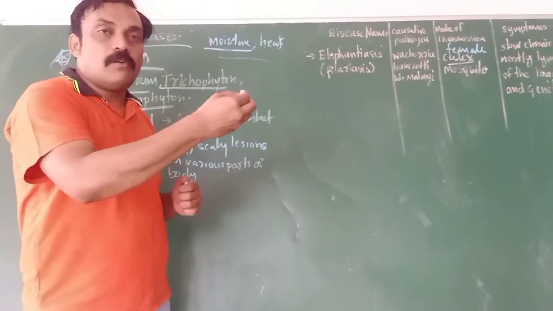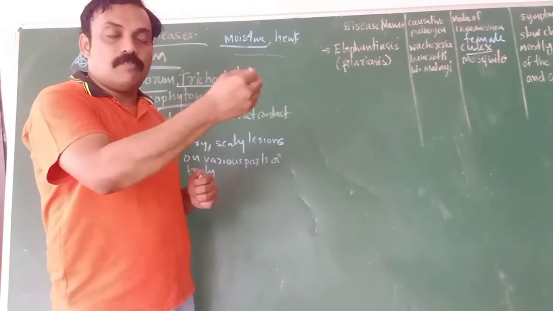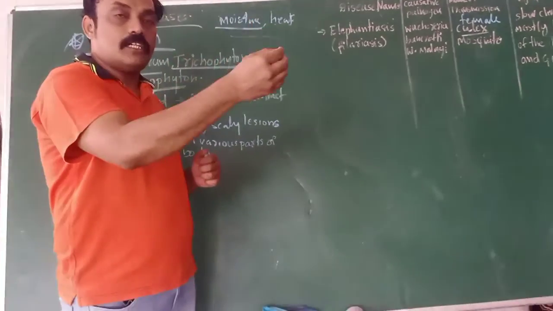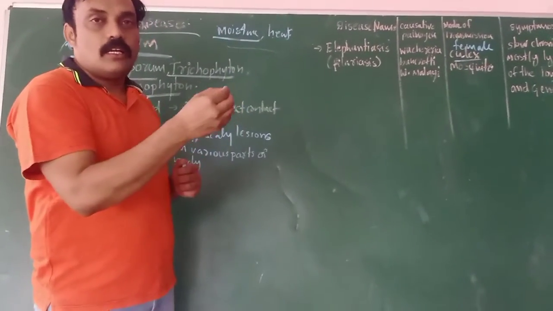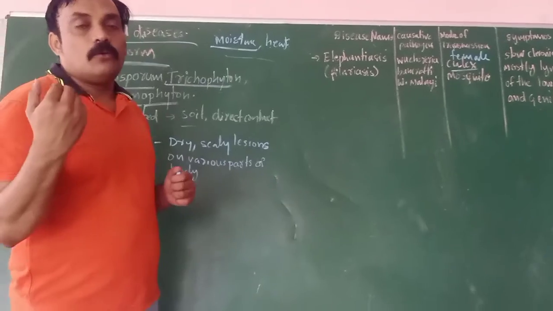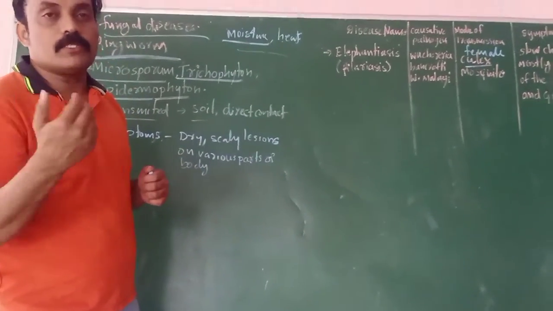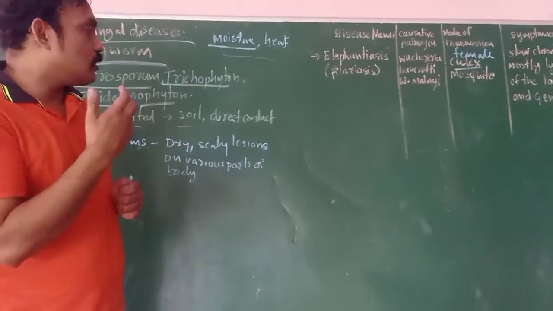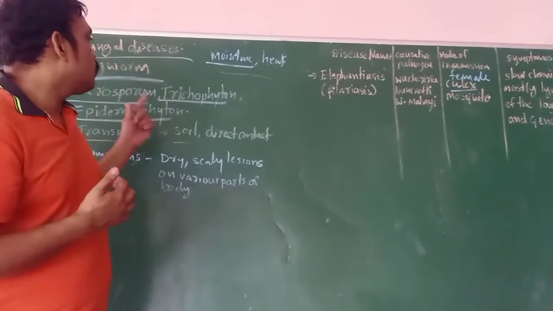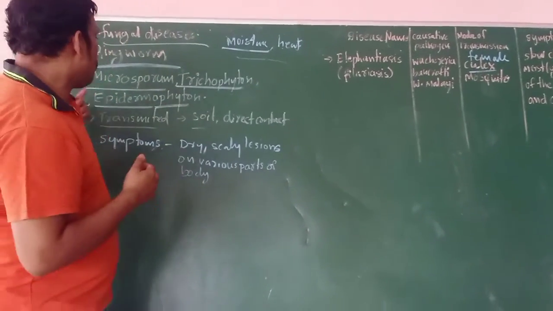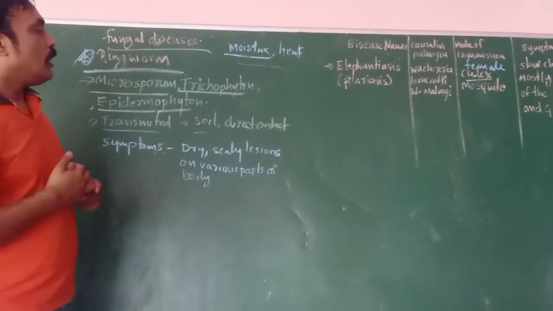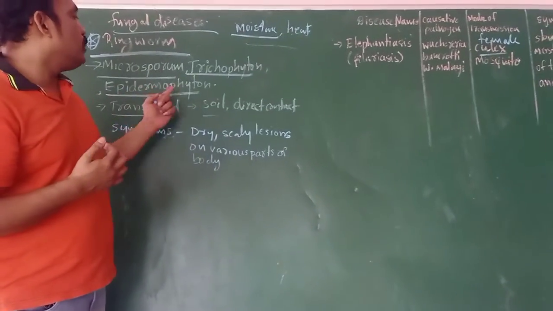For example, if any person is infected with ringworm and we touch that place, automatically the other, healthy person is also infected with ringworm. Direct contact also causes ringworm. Causative organisms are Microsporum, Trichophyton and Epidermophyton.